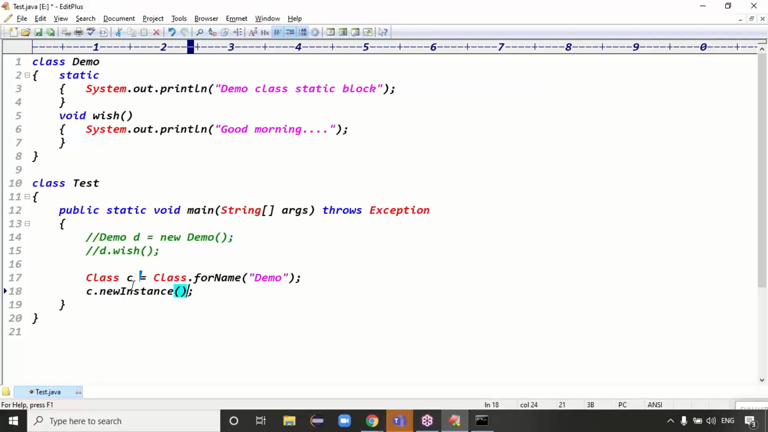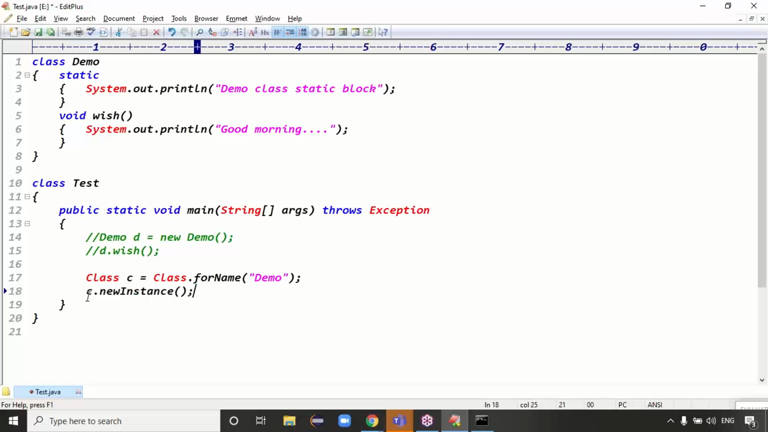The newInstance method. The server internally loads the class using the forName method, and the server will create the object of the loaded class. The server will not directly use the new keyword. First of all, the server has to load the class using the forName method. If the class is available, the class is loaded. If the class is not available, you get a ClassNotFoundException while loading itself. After loading the class, the server will create the object using the newInstance method.